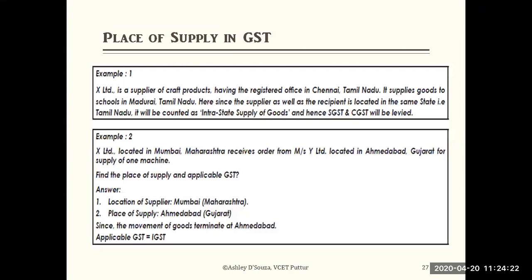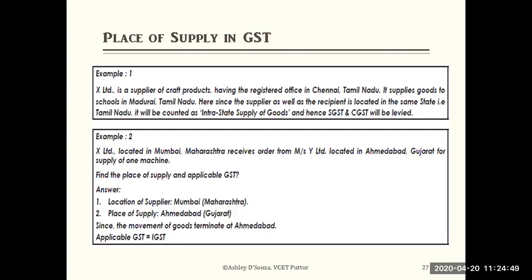X Limited in Mumbai receives the order, meaning it is not receiving goods. It receives the order to supply a machine, so X Limited is the supplier. It is the duty of X Limited to supply the machine from Mumbai to Ahmedabad.